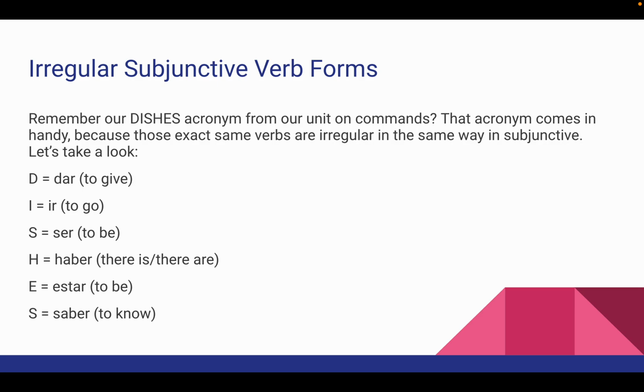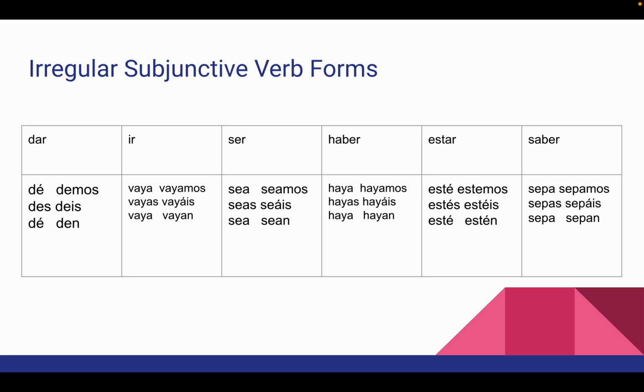So dar is to give. The I in DISHES is ir, to go. The S is ser, to be. The H, haber, there is or there are. E, estar, to be. S, saber, to know. So DISHES. If you can remember those verbs, they get pretty irregular.